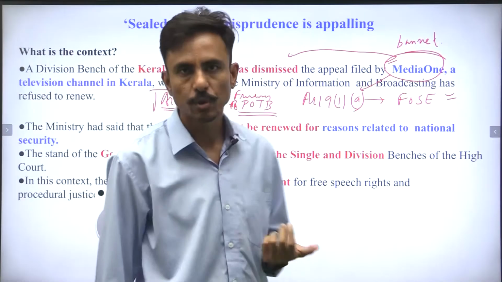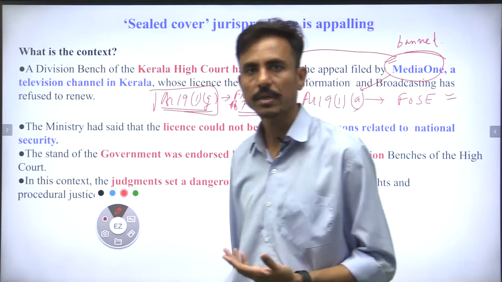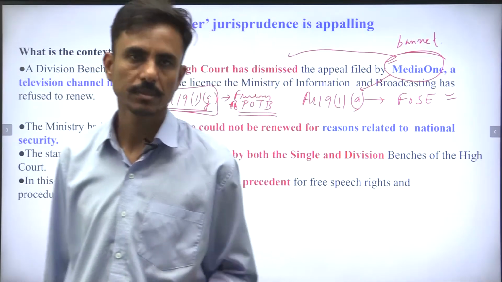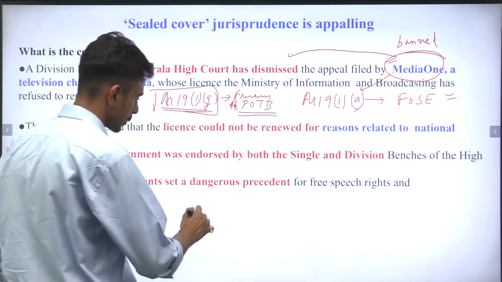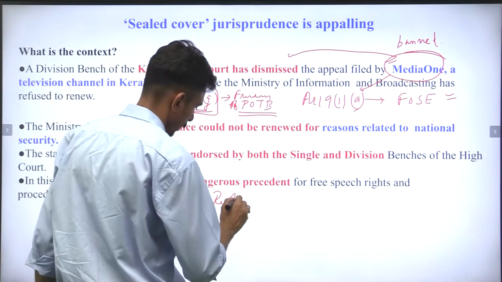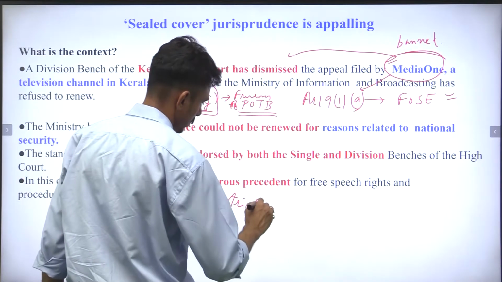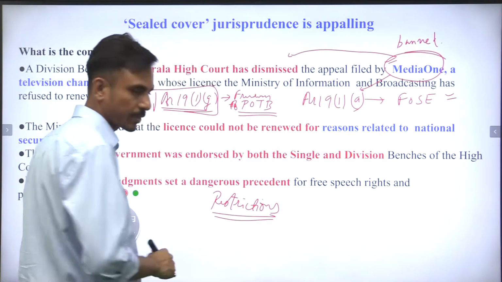Now definitely, guys, we know that no fundamental right except Article 17, which is abolition of untouchability, is absolute. There are restrictions over fundamental rights.